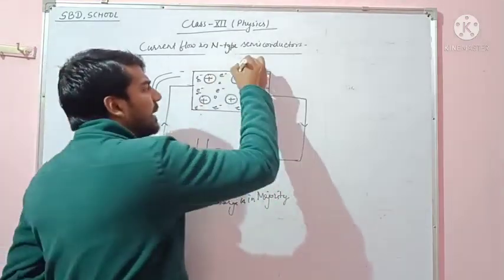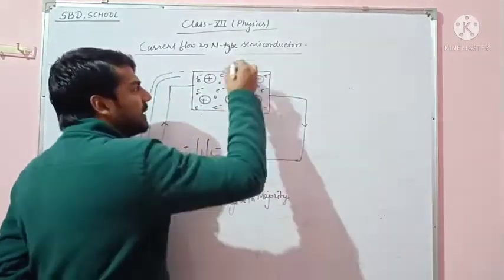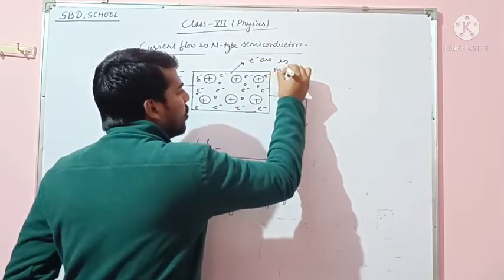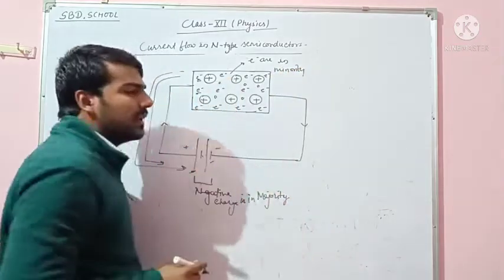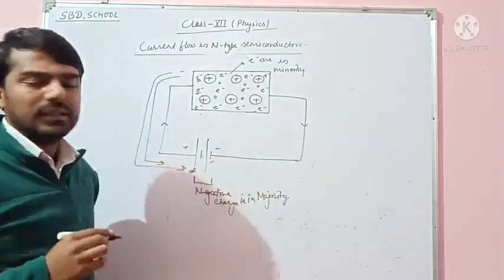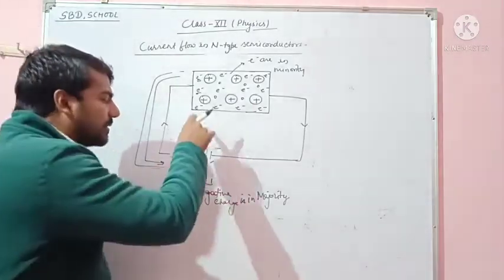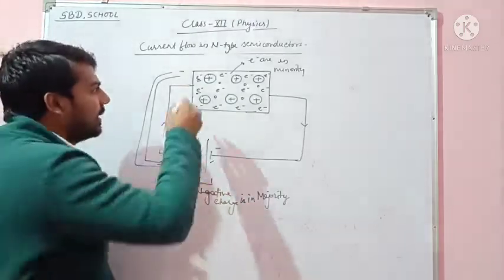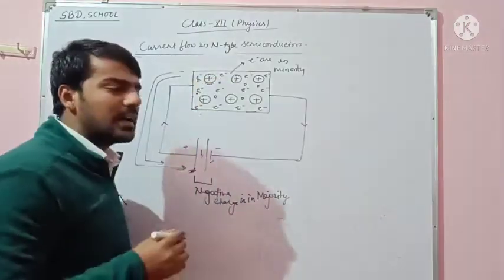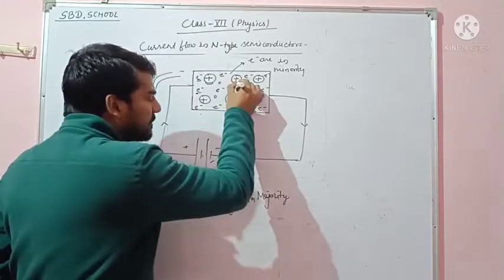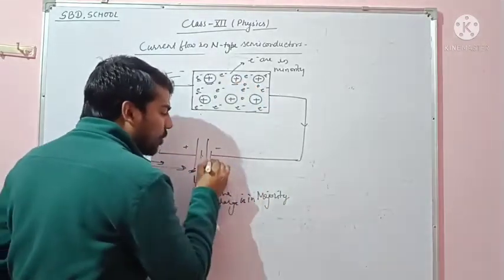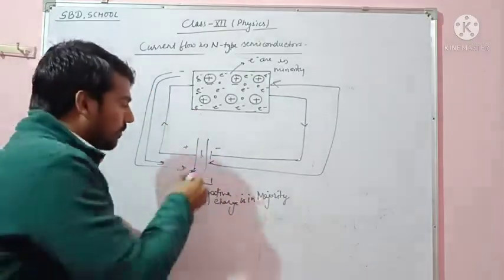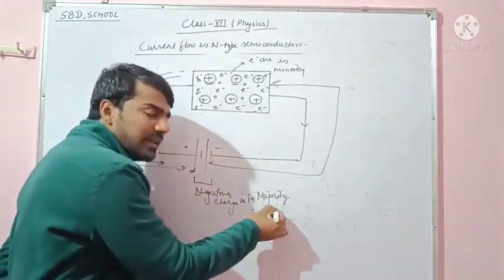And due to this, in n-type semiconductors electrons are in minority, because the electrons go to the positive terminal. So to balance this type of semiconductor, the static positive charge available here attracts the electrons from the negative terminal, because here negative charge is in majority.